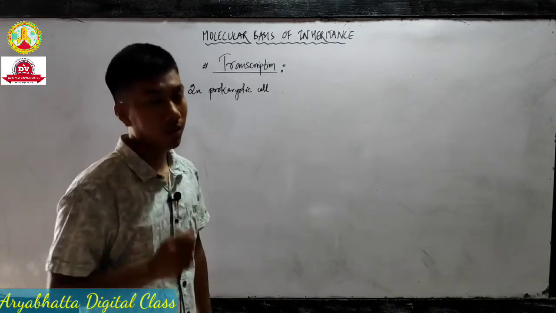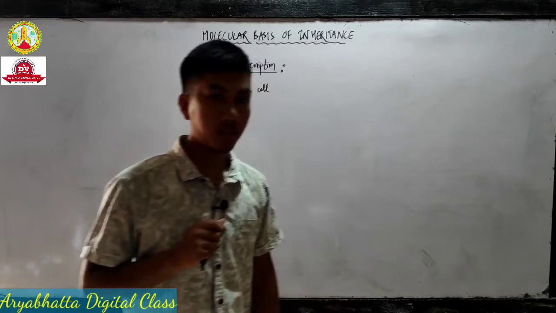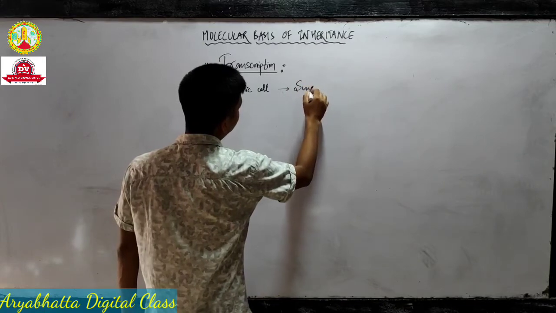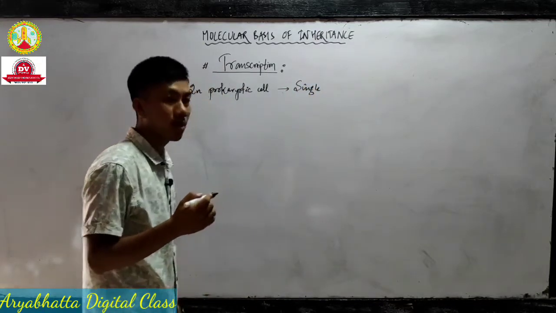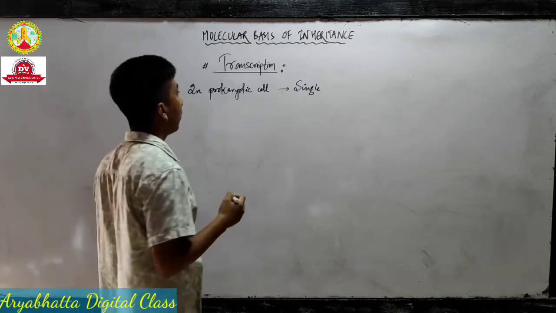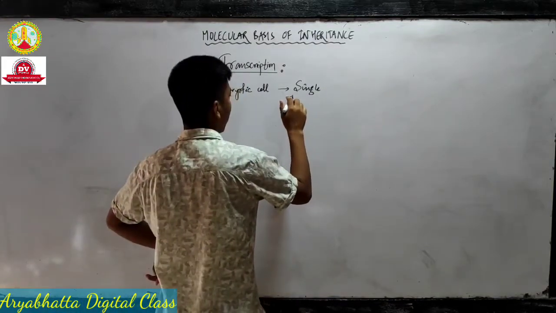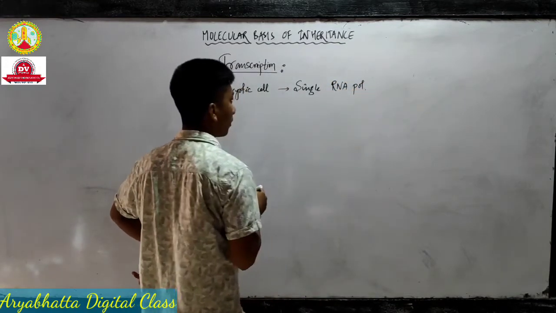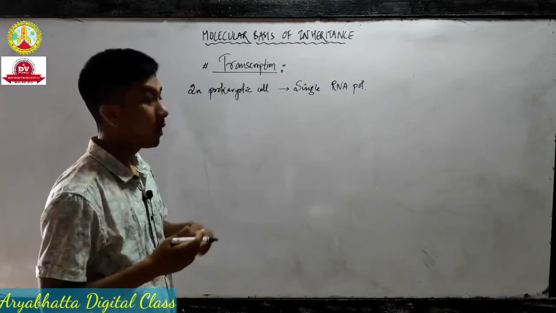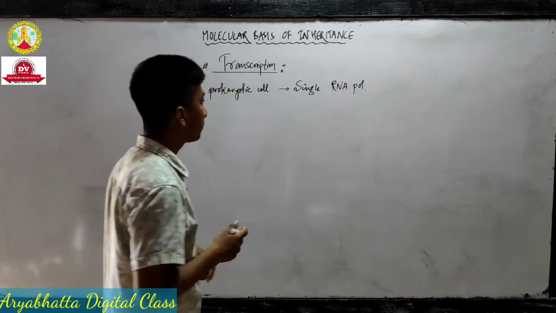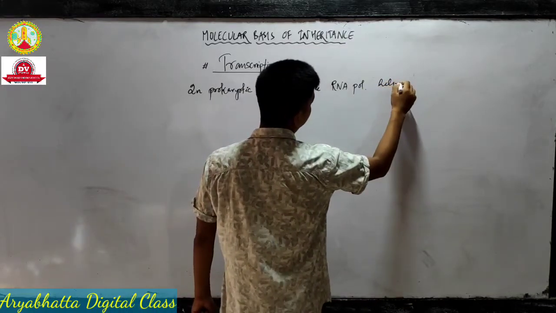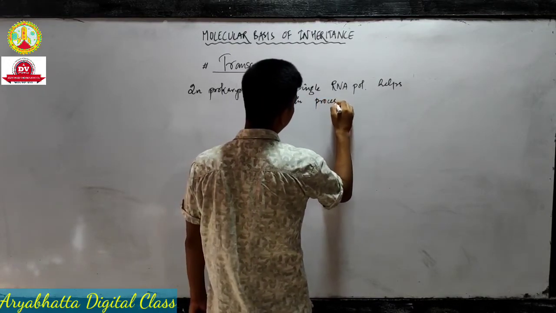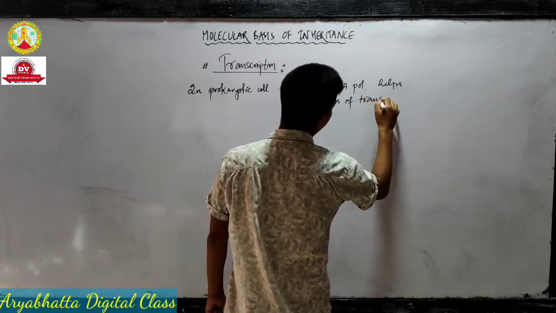Prokaryotic cell means bacterial cell. So in prokaryotic cells, we're going to write some important features or terms of transcription, then we will go into the process. Single RNA polymerase helps in the process of transcription. I should not be writing this whole sentence, but let me read: single RNA polymerase helps in the process of transcription.